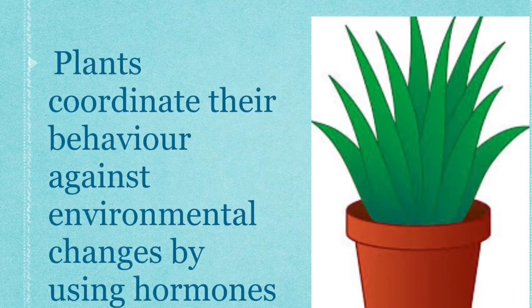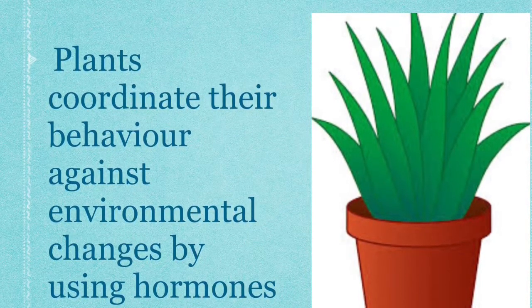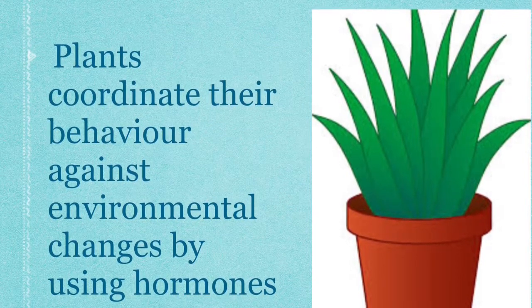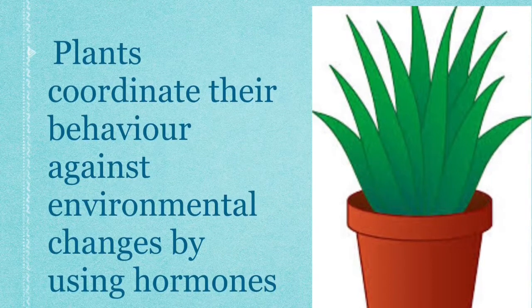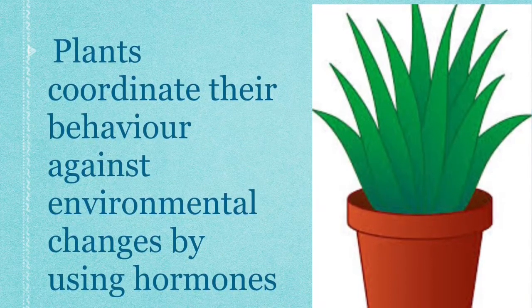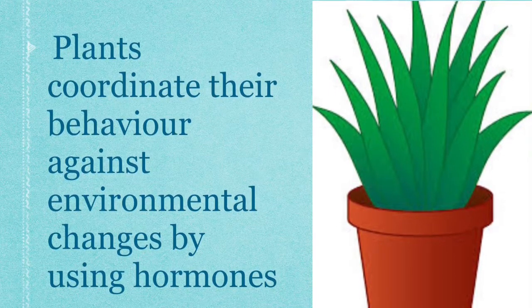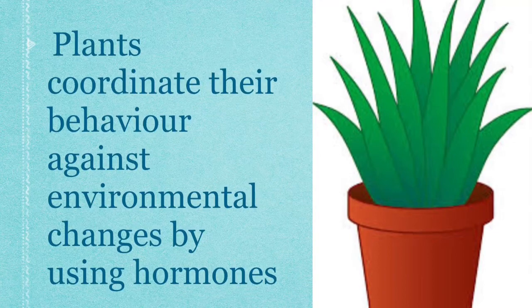So we can also say that plants coordinate their behavior against environmental changes by using hormones. The hormones in plants coordinate their behavior by affecting the growth of a plant. And the effect on growth of the plant can result in the movement of a part of the plant like shoot or root.